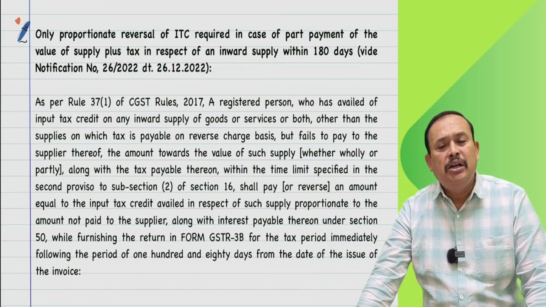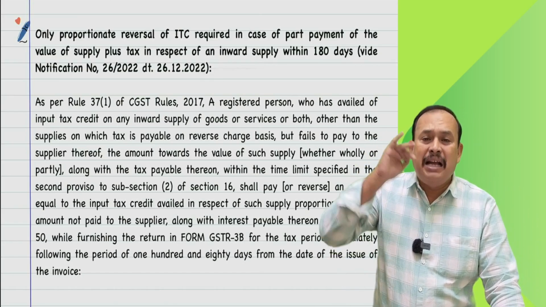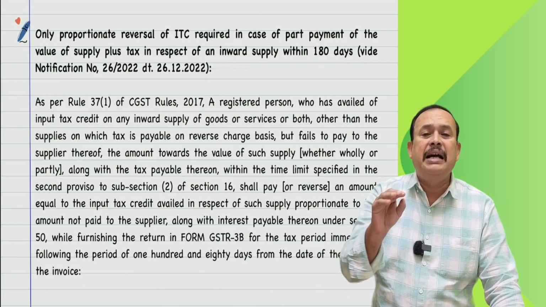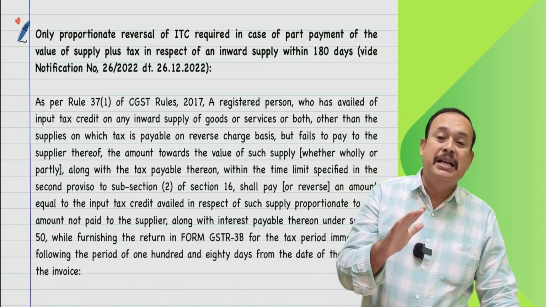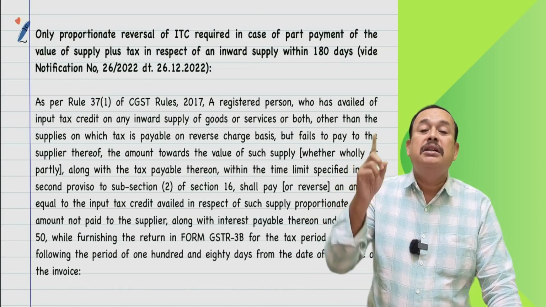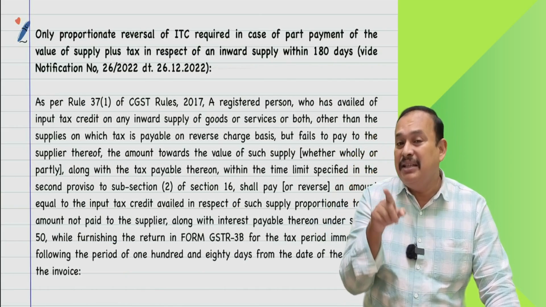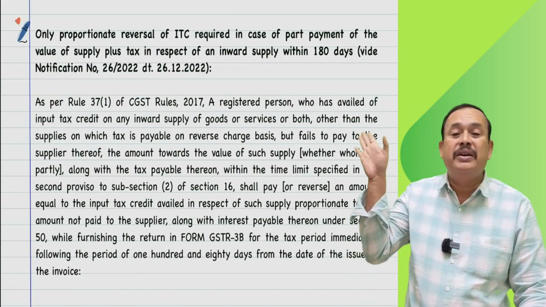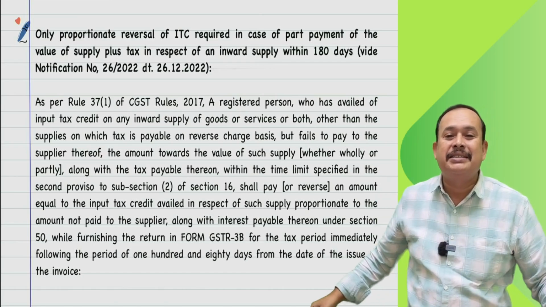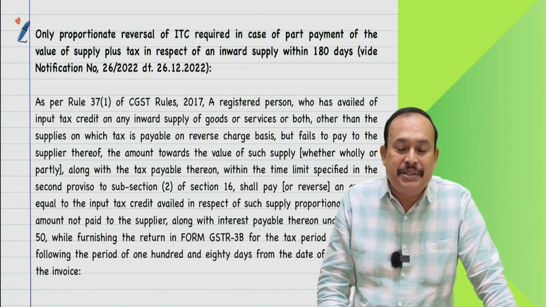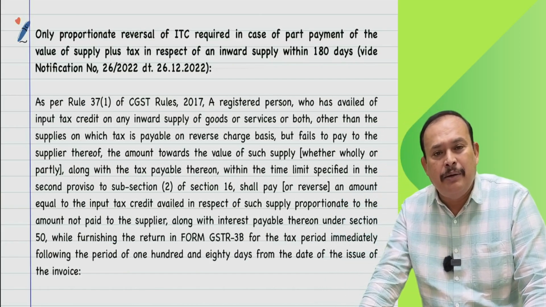That means within 180 days I paid 5 lakhs, so I can avail the ITC of 90,000 on that 5 lakhs. For the balance 5 lakhs, which I have not paid within 180 days, the GST at 18%, that is 90,000, I should reverse or pay to the department along with interest, which is 24% per annum, if I am not wrong.